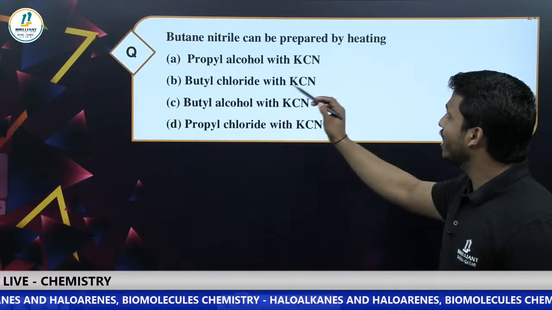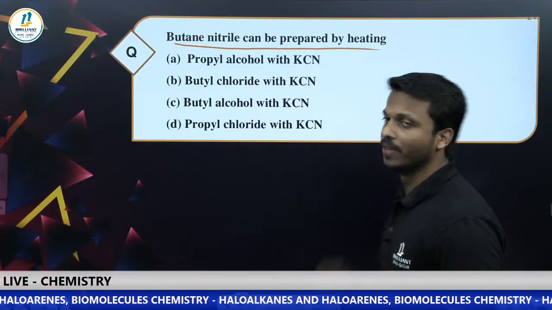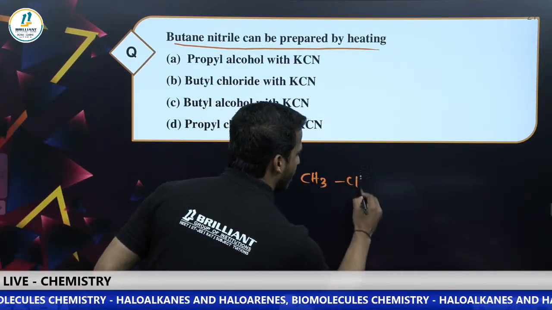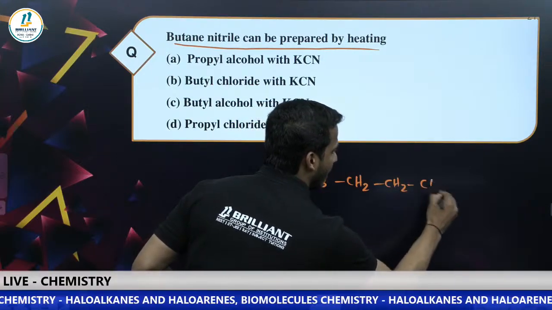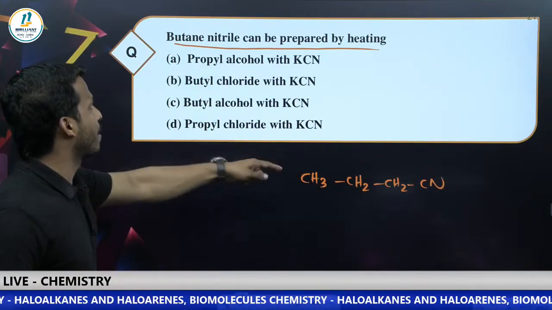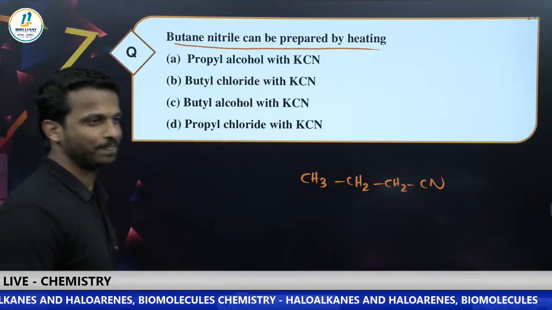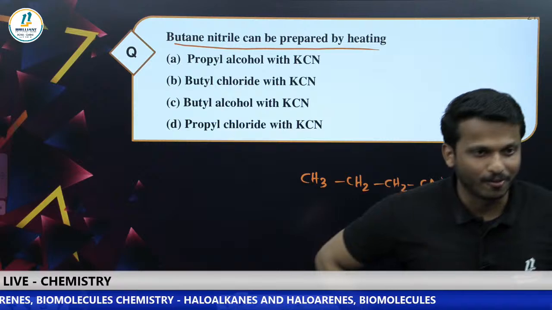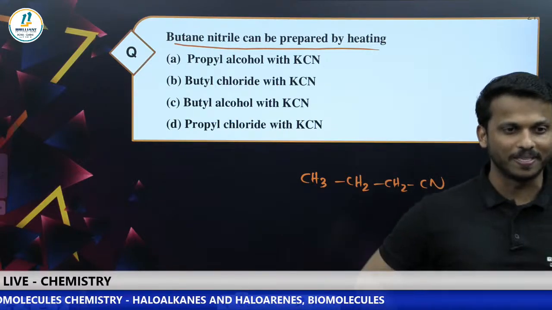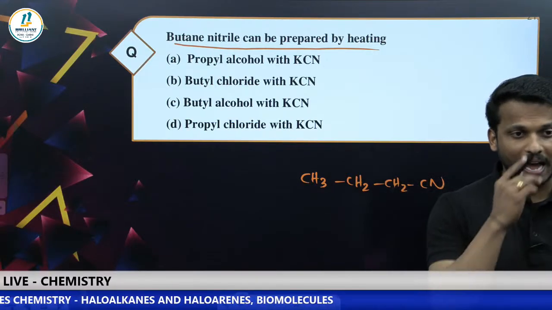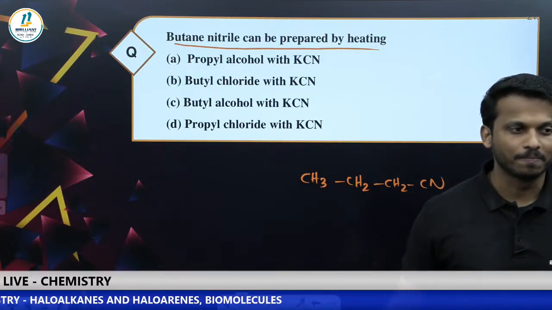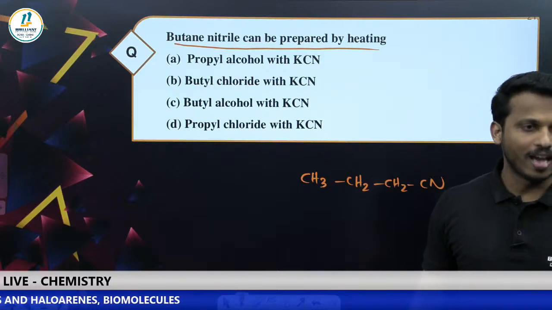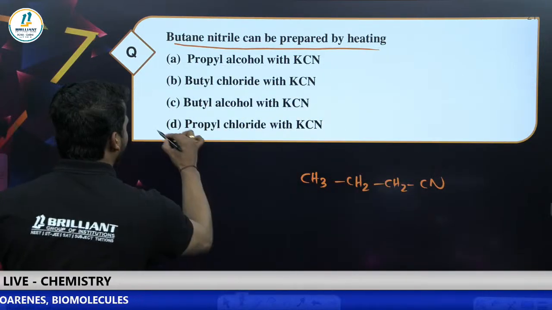Next one. Butane nitrile can be prepared by heating a haloalkane. What is butane nitrile? CH3CH2CH2CN. Careful, here there is a chance to make a small mistake. Butane nitrile can be prepared by heating with, you studied how we prepare cyanide from haloalkane. That is option D. Option D is the correct one.